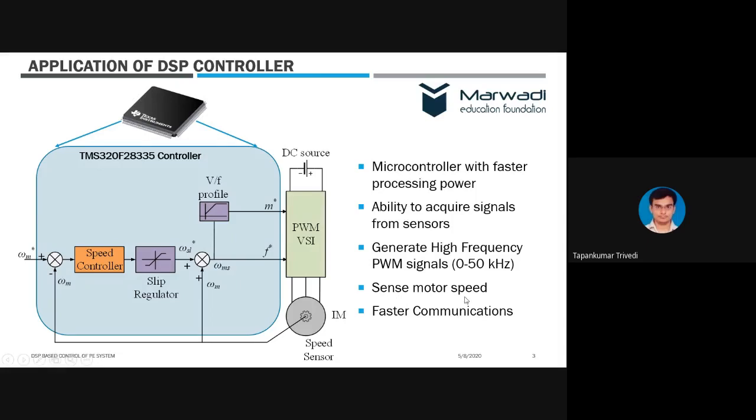Now, how is sensing motor speed different from sensing other signals like voltage and current? Motor speed is normally measured with encoders. We all know that we use encoders to measure the motor speed. Now, these encoders generate pulses. It is actually a high frequency pulse train.